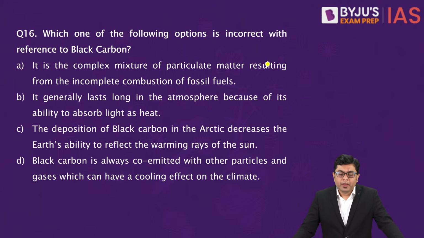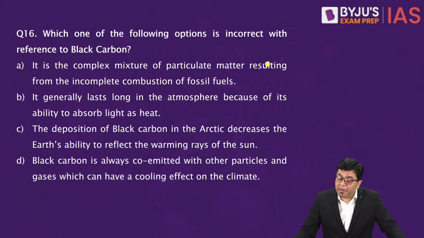Which one of the following options is incorrect with reference to black carbon? A: It is a complex mixture of particulate matter resulting from the incomplete combustion of fossil fuels. B: It generally lasts long in the atmosphere because of its ability to absorb light as heat.